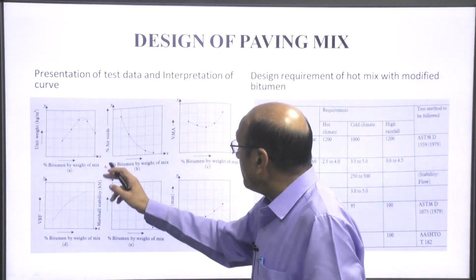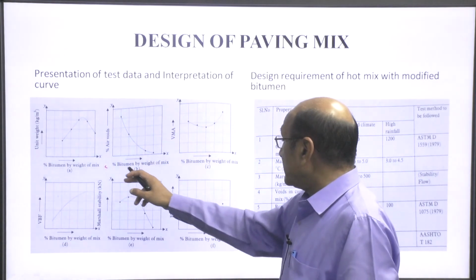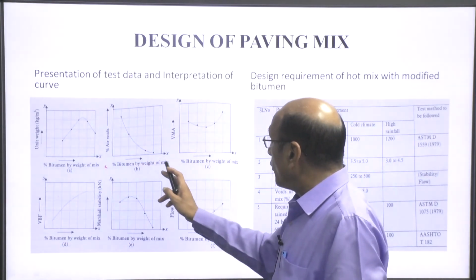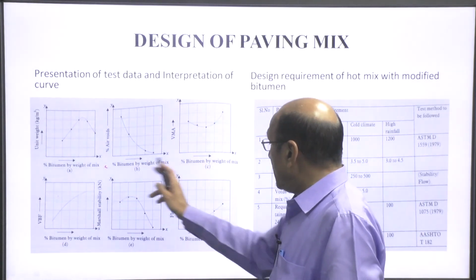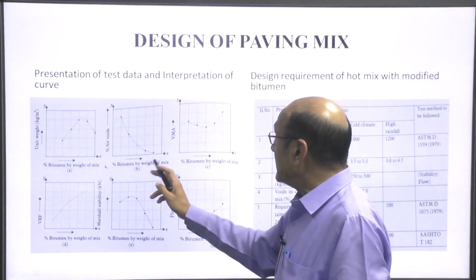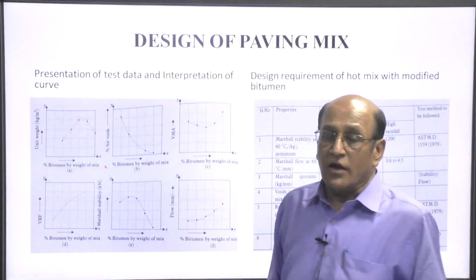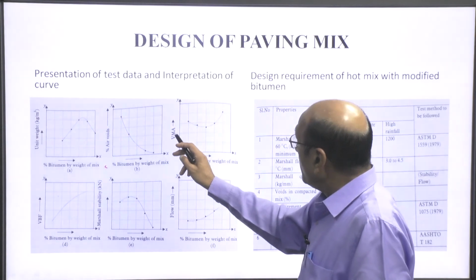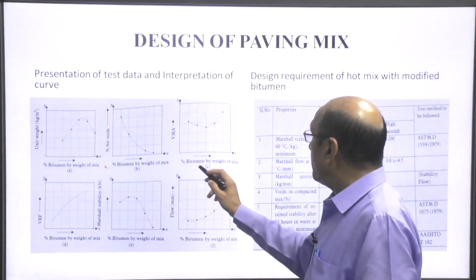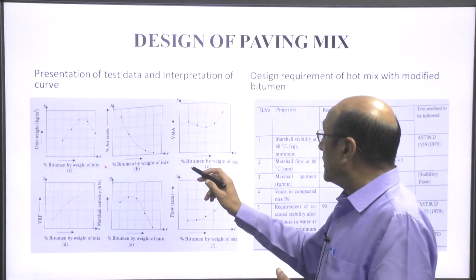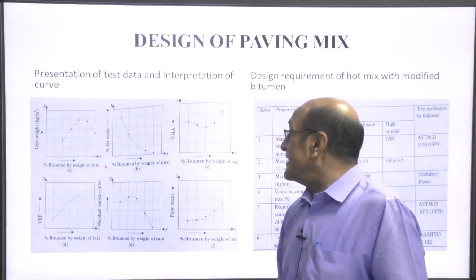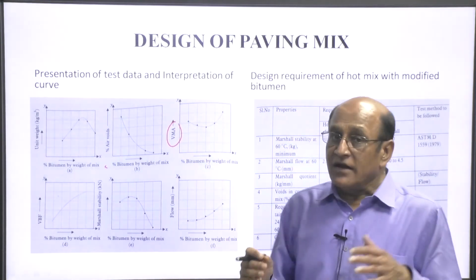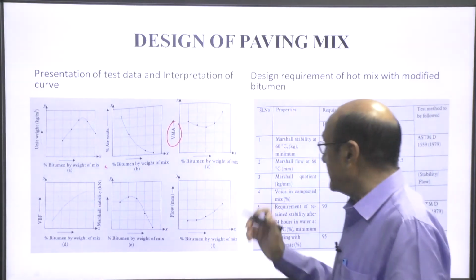Second is percent air voids versus percent bitumen by weight of mix. Here see as bitumen quantity is increasing, the air voids go on decreasing, of course. The third is the volume of mineral aggregate; earlier when the bitumen is increasing, this volume will decrease, but again this will go on increasing.